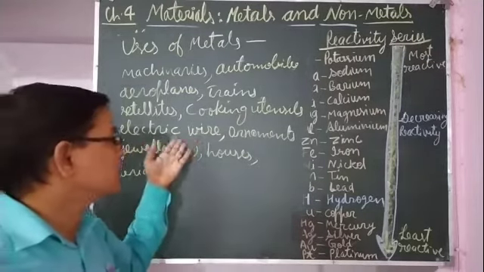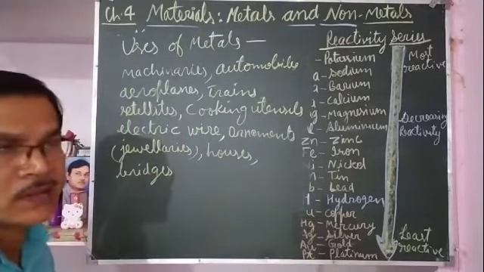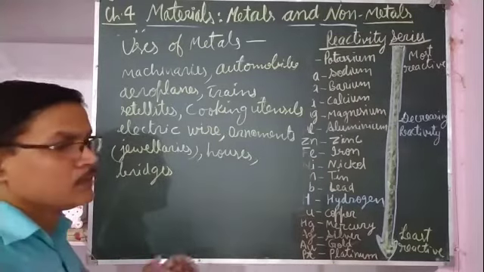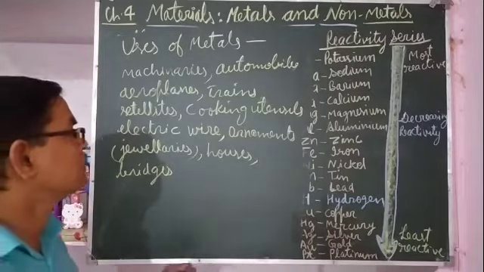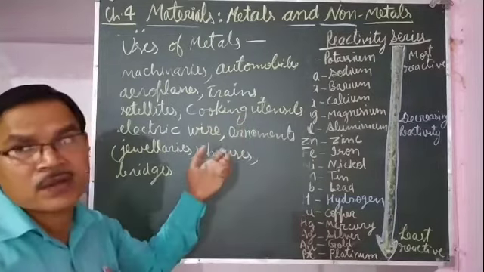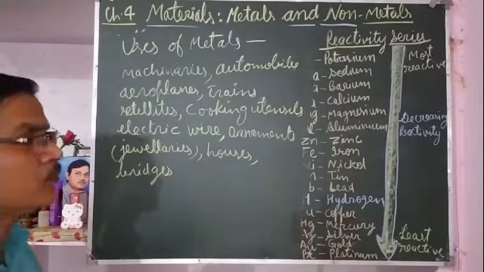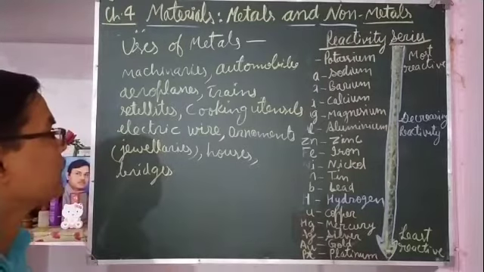Electric wires are made of metals because metals are conductors of electricity, and they are ductile also, so they can be drawn into thin wire. Cooking utensils are made because metals conduct heat, so the food in the utensil is cooked by conduction of heat.